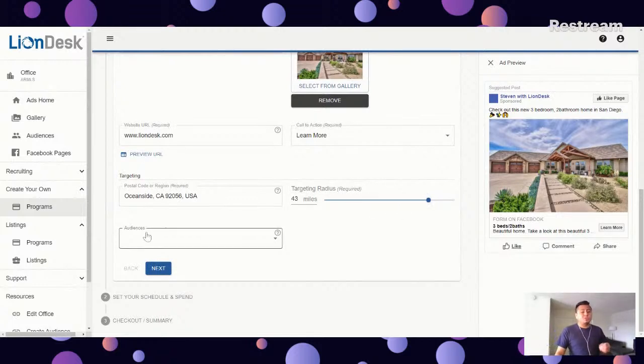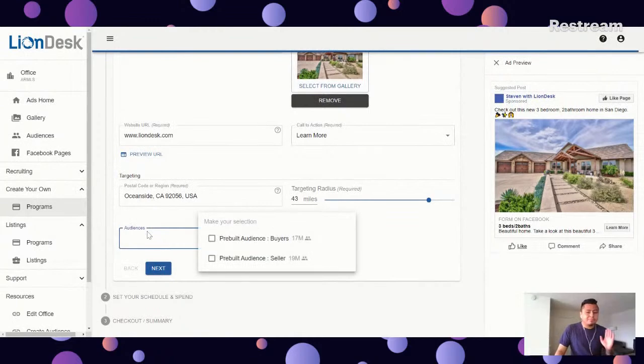And then finally, who do you want the audience to be? We have a buyer list. We also have a seller list. Pro tip, with Liondesk, you can also create a custom audience list, right? That way you can serve the ad to people that you already know, people that already know about you, that already know your business. And this is going to be a great way for you to build that social media presence, right? Build that brand. And if someone that's worked with you already sees your ad, right? You're going to stay top of mind, right?